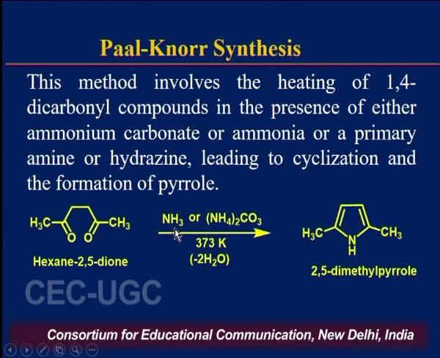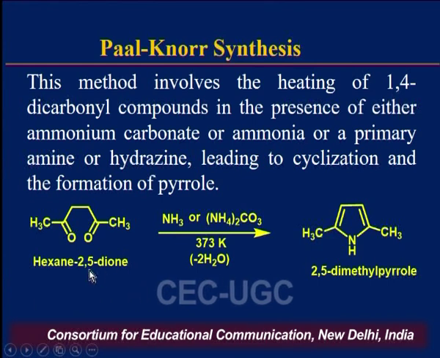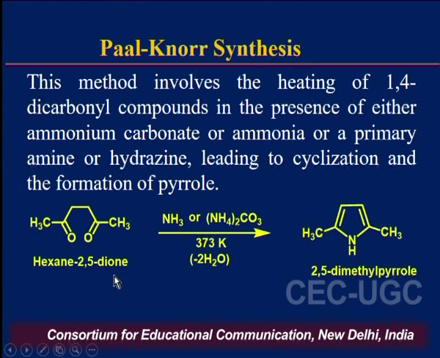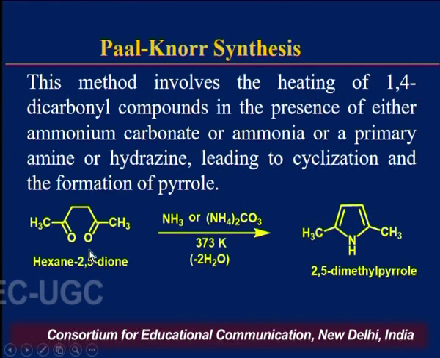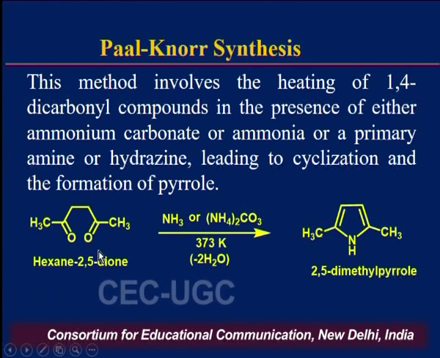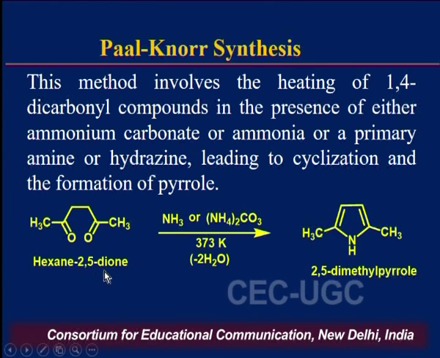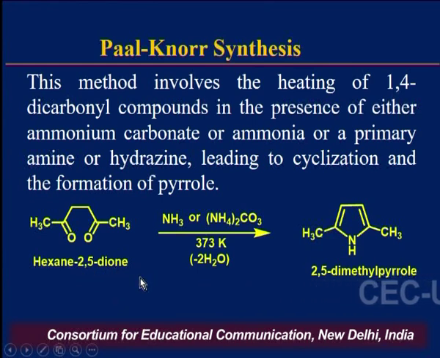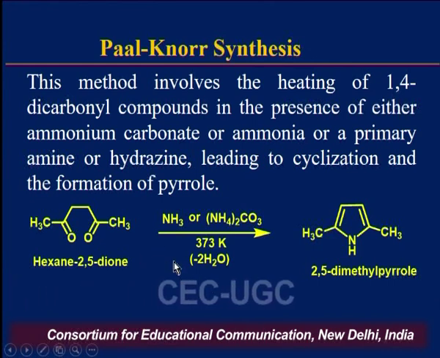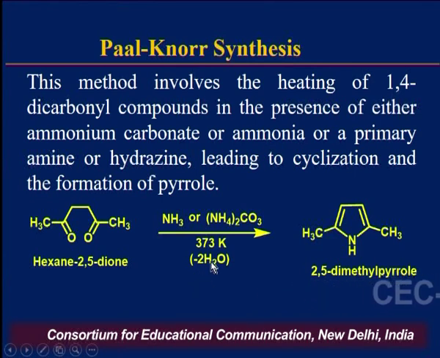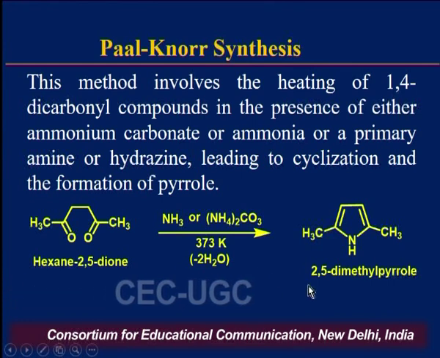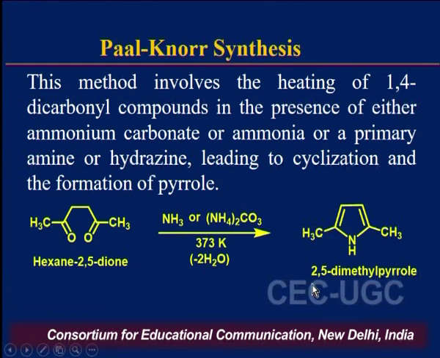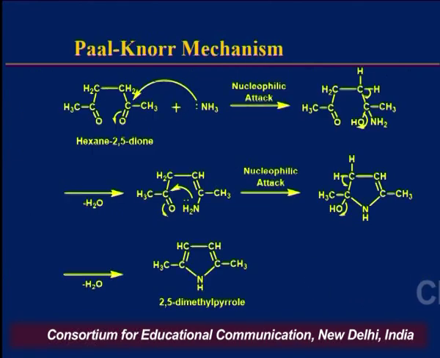In this reaction you can see that we have taken hexane-2,5-dione, which is an example of a 1,4-dicarbonyl compound. When this hexane-2,5-dione is heated in presence of ammonia or ammonium carbonate, there will be elimination of 2 molecules of water and we will get 2,5-dimethyl pyrrole as the product.